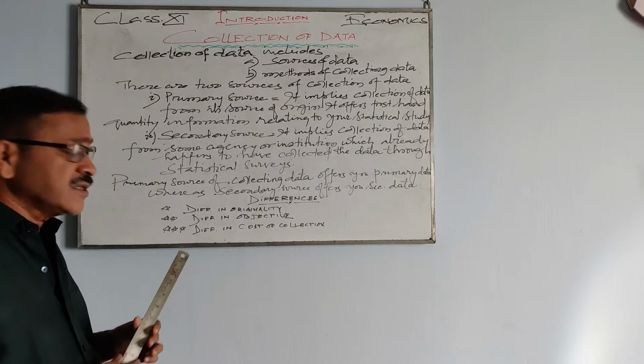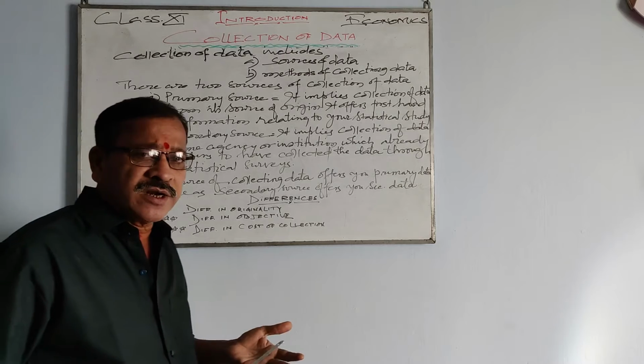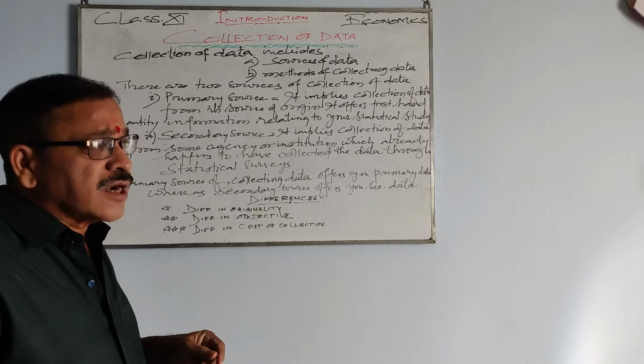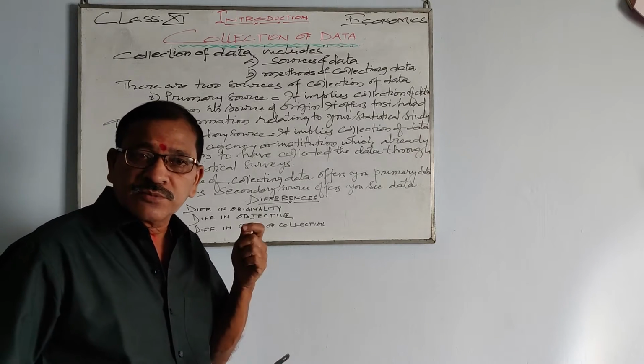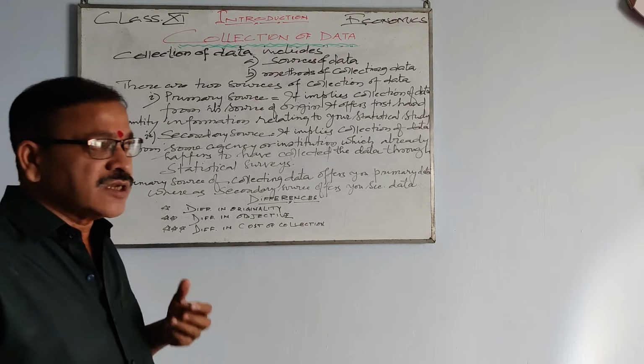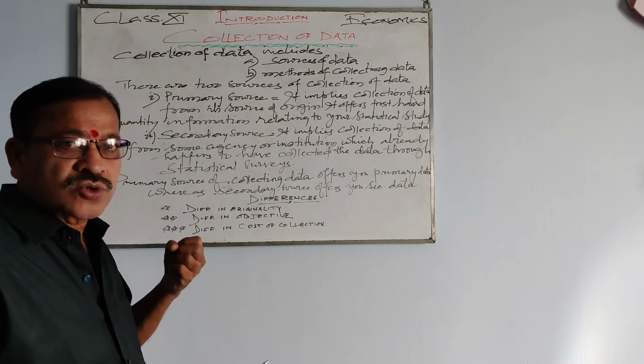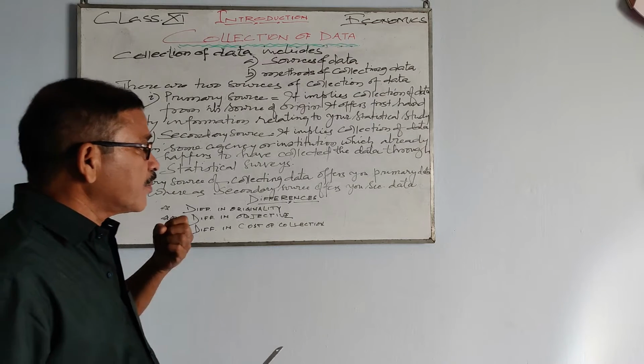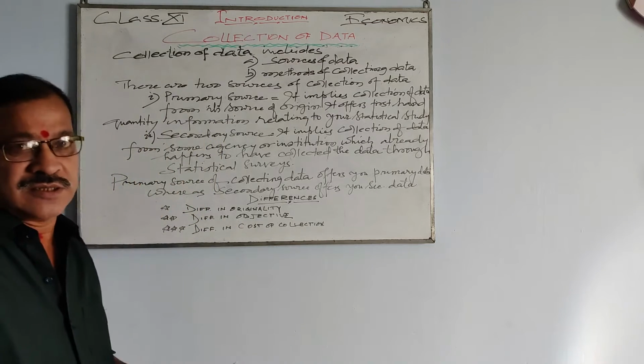Number one, difference in originality. It is believed and it is proved as well that the data which we collect from primary source is original, because we get the data from the source or from the area of origin.